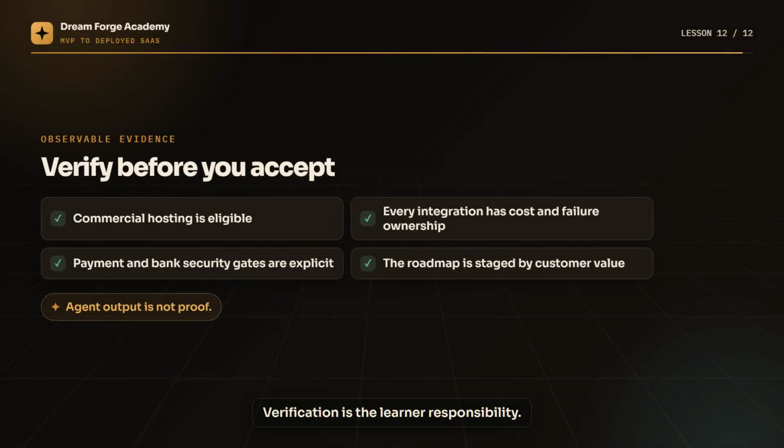Verification is the learner responsibility. Confirm these observable results. Commercial hosting is eligible. Every integration has cost and failure ownership. Payment and bank security gates are explicit. The roadmap is staged by customer value.